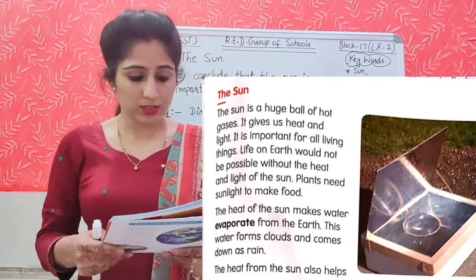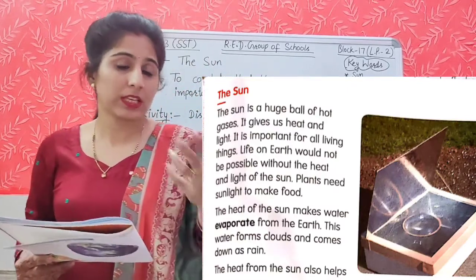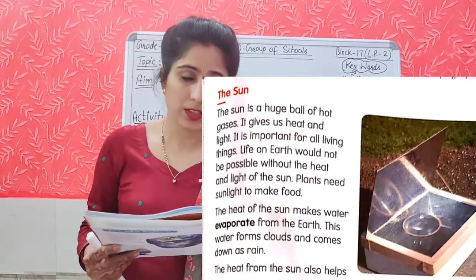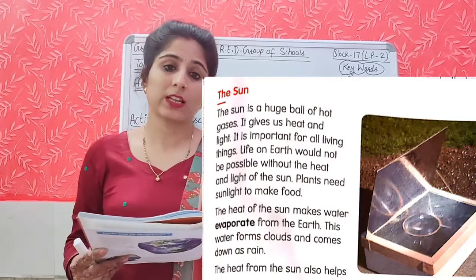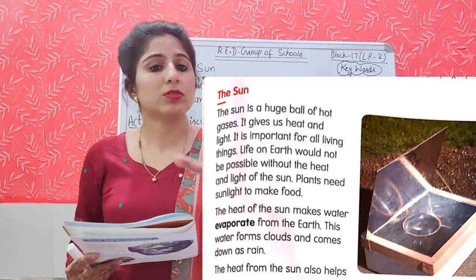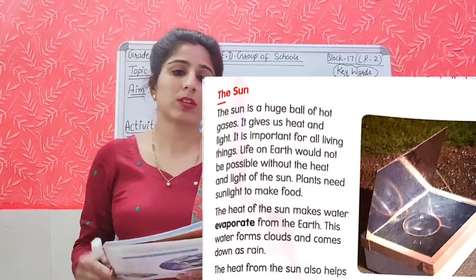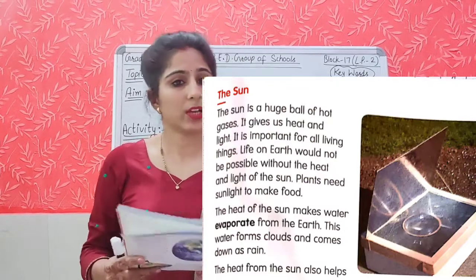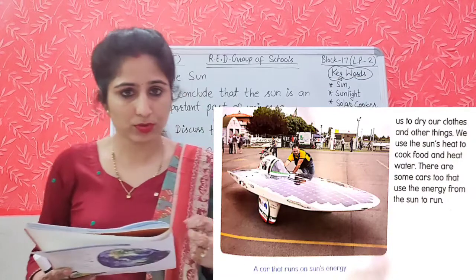The heat of the sun makes water evaporate from the earth. How is it possible? How does this happen? When the rain water comes on the earth, it is collected in different water bodies like the ponds, the lakes and the rivers, and slowly this water is evaporated by the sunlight, and the evaporated water changes into clouds, and through these clouds we again get the rain. So this water cycle happens just because of the sunlight.